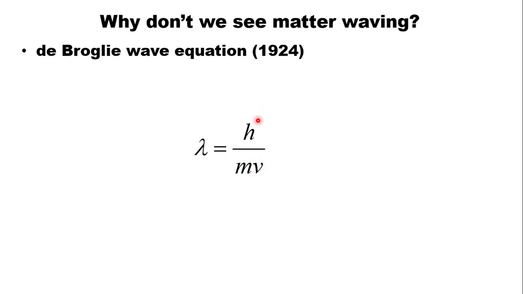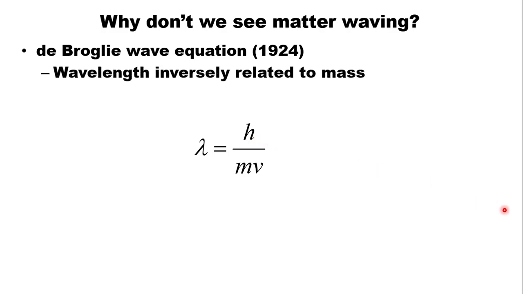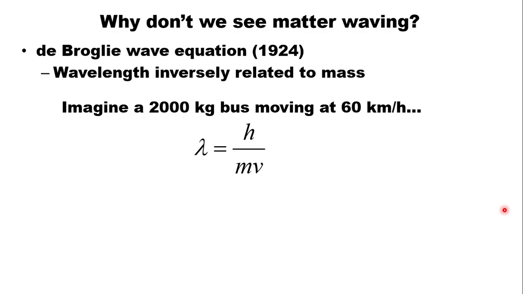And notice that in here is Planck's constant. Now remember, Planck's constant is a very, very small number, 6.626 times 10 to the negative 34. So if you were to imagine what's the wavelength of a bus?